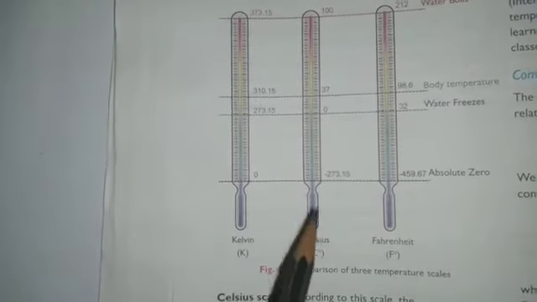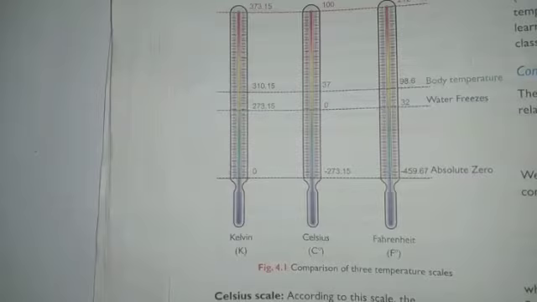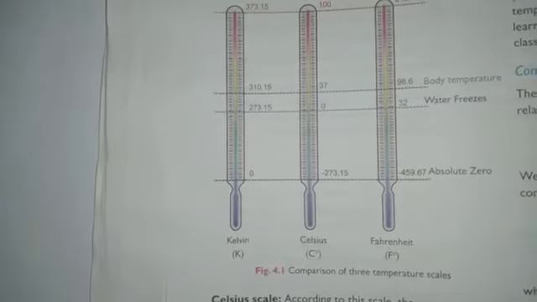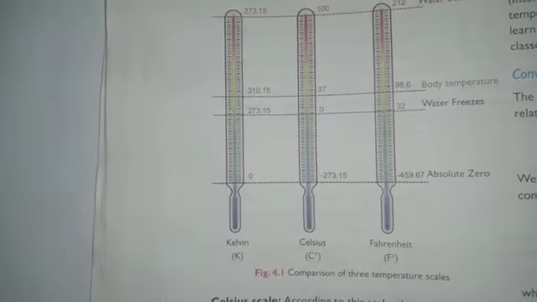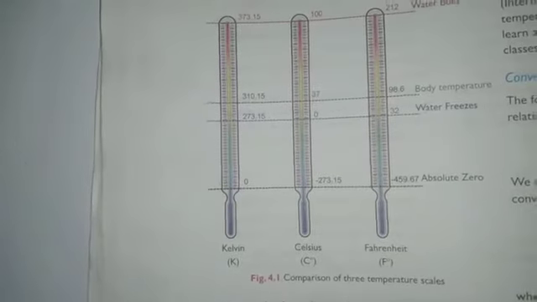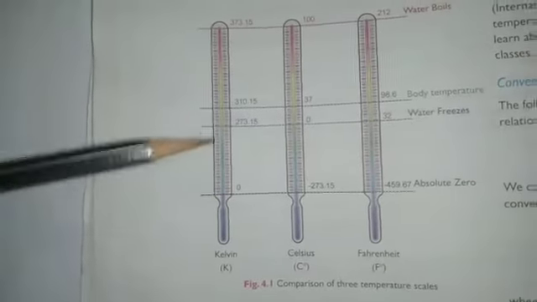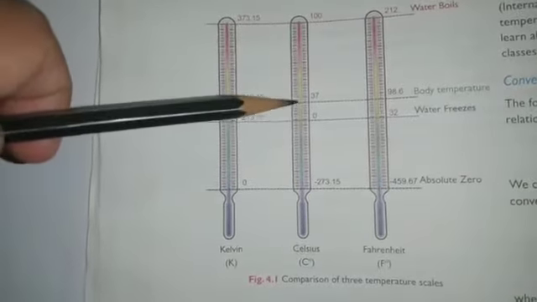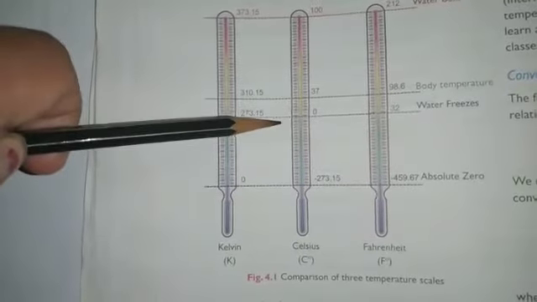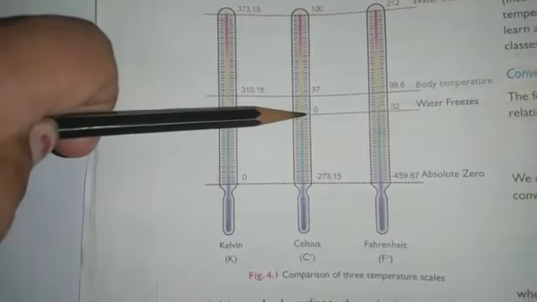And the lower fixed point, or the point where pure water freezes at sea level, is taken to be 0 degree Celsius. So this is the fixed point, 0 degree Celsius.